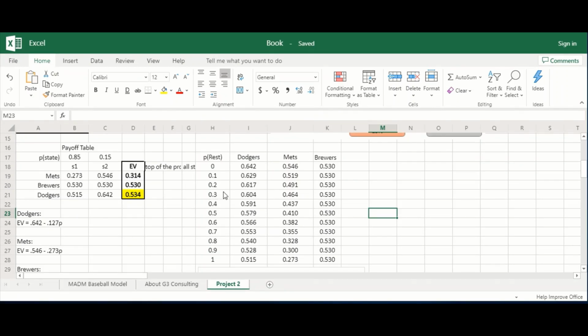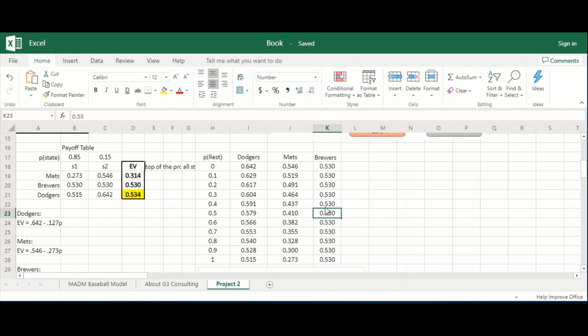Okay, let's take a look at this sensitivity table right here on the right. You can see that as the probability of the Dodgers and Mets resting their starters increases, the Dodgers' expected value decreases only a little bit, bottoming out at 0.515 here if they rest their starters. For the Mets, it falls pretty significantly. It's actually behind the Brewers by the time the chance gets to 10%. This is pretty unique. As you can see, the Brewers are obviously unaffected by the extra innings game between the Dodgers and the Mets. They are not going to rest their starters no matter what.